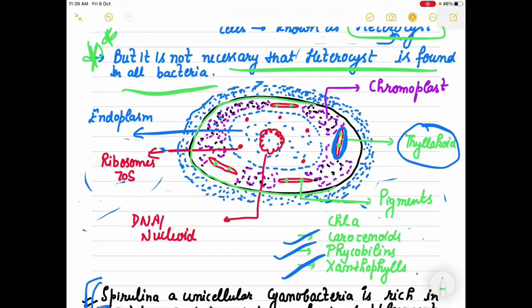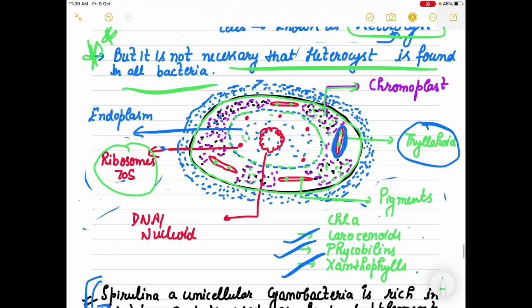So this is our membrane, and then they have a colored matrix, a colored fluid, which is known as chromoplast, right? And then inside the main structure there is the DNA or nucleoid, as well as 70S ribosomes, and this crystal clear cytoplasm is known as endoplasm.